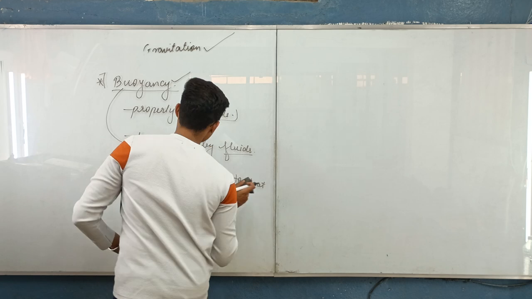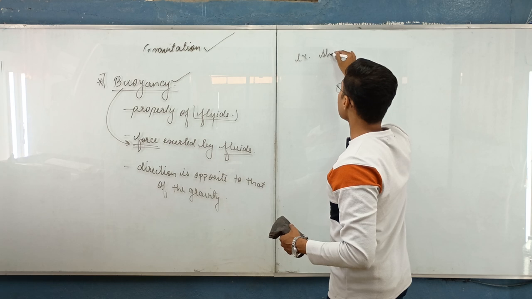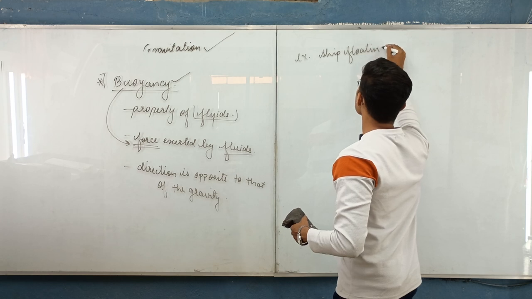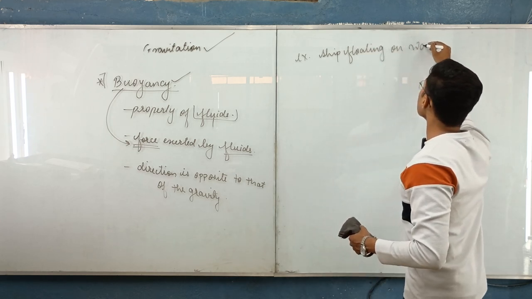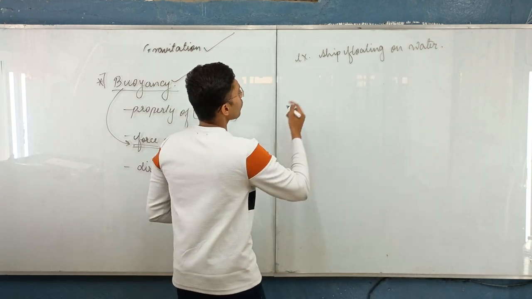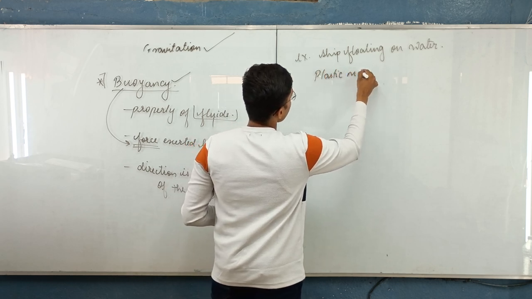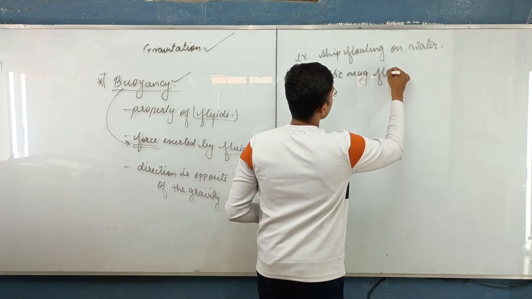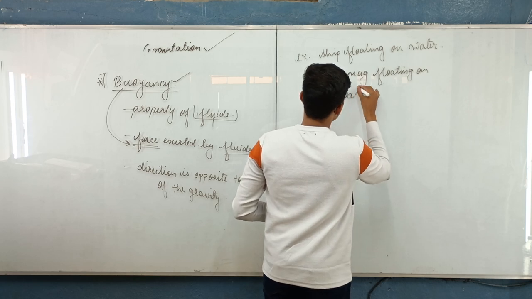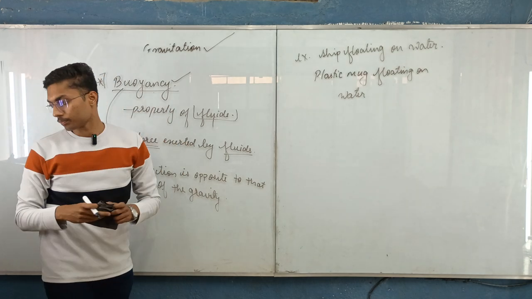Okay, so which phenomena do we see because of the buoyancy? We see the phenomena of a ship floating on water. Then we also see a plastic mug floating on water. So this is all because of the concept of buoyancy.